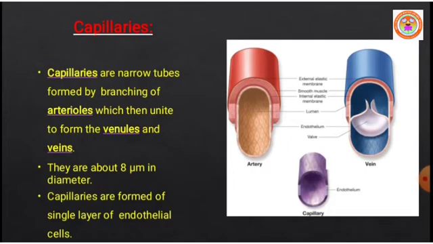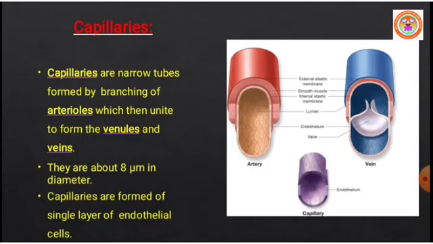Capillaries are very thin in nature. They have a diameter of 8 micrometers.